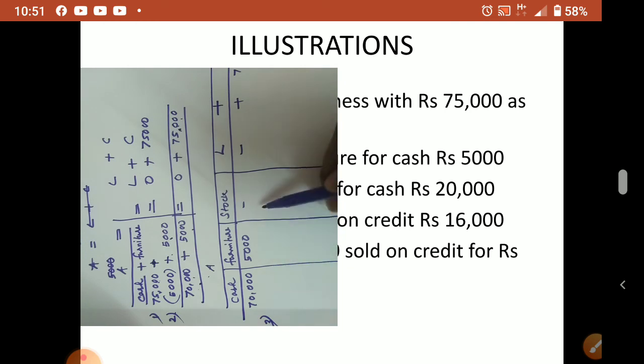20,000 का goods लाया. So when goods लाया मतलब what came? Stock increased. So stock में 20,000. Cash decreased, no? For cash only he purchased. So 20,000 cash has gone. So again minus from cash. Furniture not changed. Here also no liability. Here capital also same we have to write. Okay. So after third equation, we can write. I'll write here.